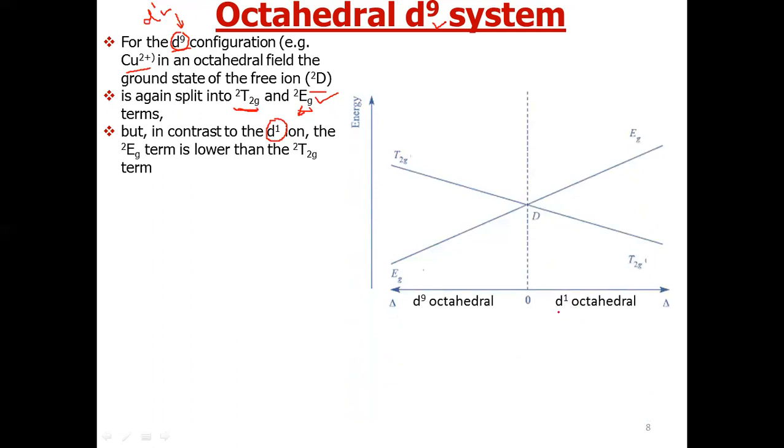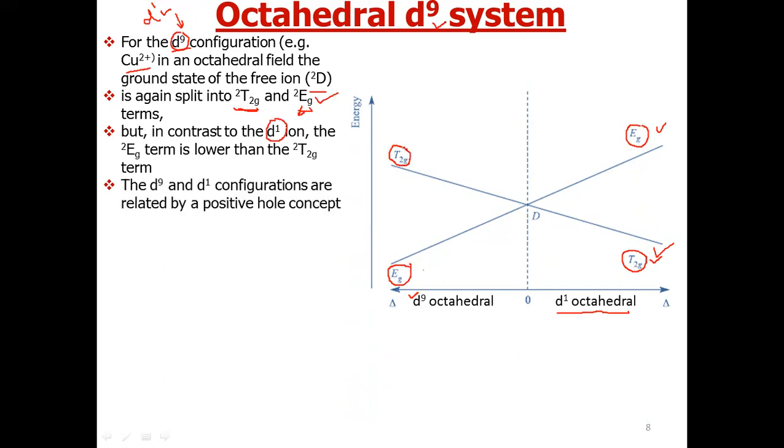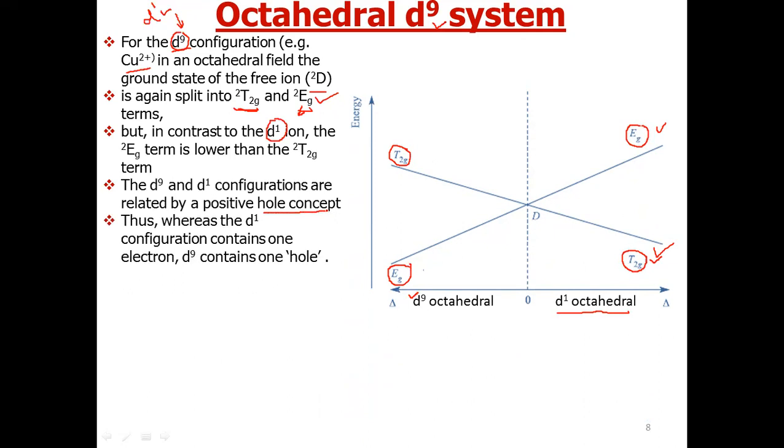For d1 octahedral, the T2g state was of lower energy and the Eg state was of higher energy. Whereas in the d9 system, although it splits into the same two states, Eg and T2g, now the energy of Eg will be less and T2g will be more, because these are related to each other by the hole concept.